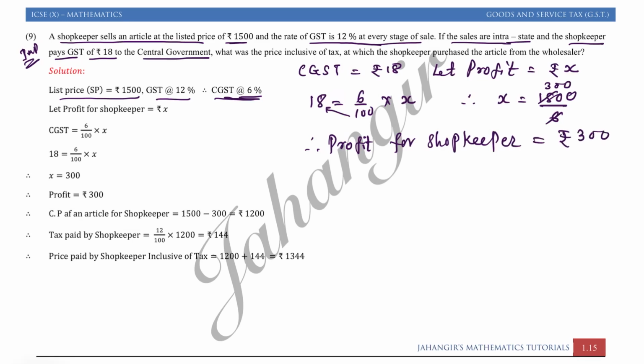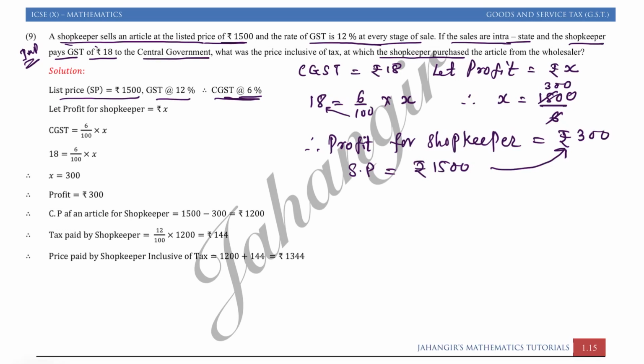What this question says: the shopkeeper sells an article at a list price of rupees 1500. So the shopkeeper had sold it for rupees 1500, hence getting 300 as profit. So we have to find at what price the shopkeeper had bought it from the wholesaler inclusive of tax.